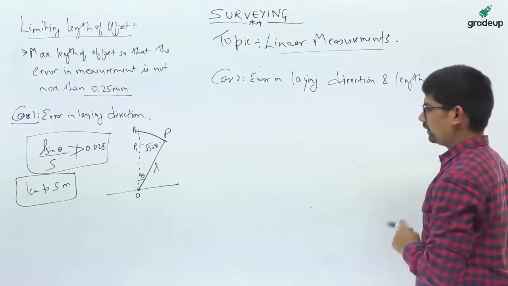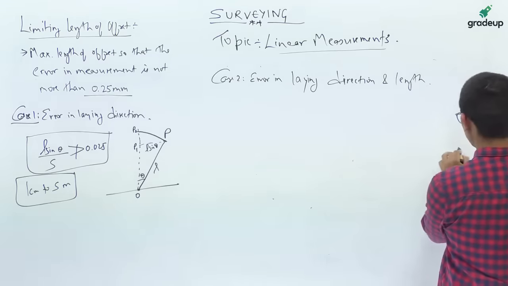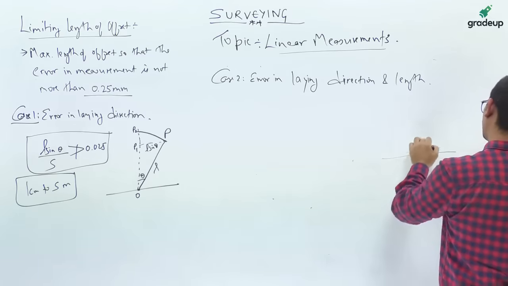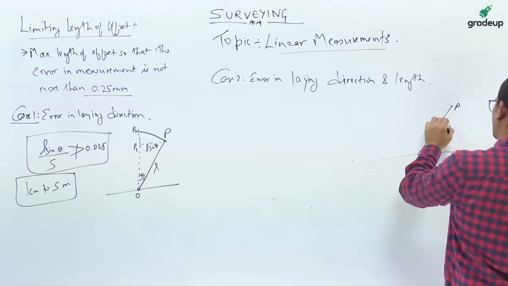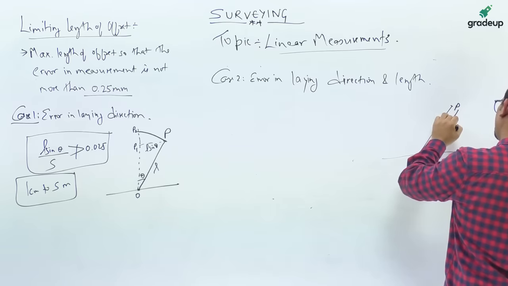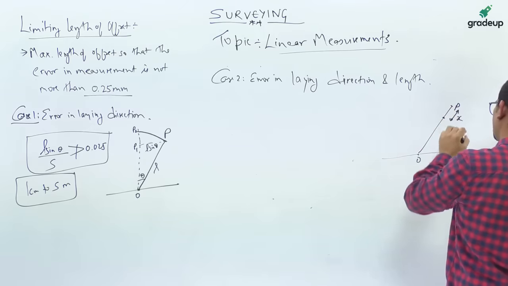Now in this case, suppose this is point O and this is point P, and let us suppose in laying length X error is there.